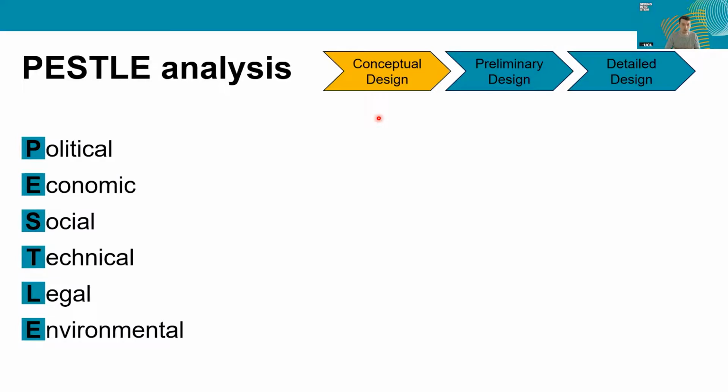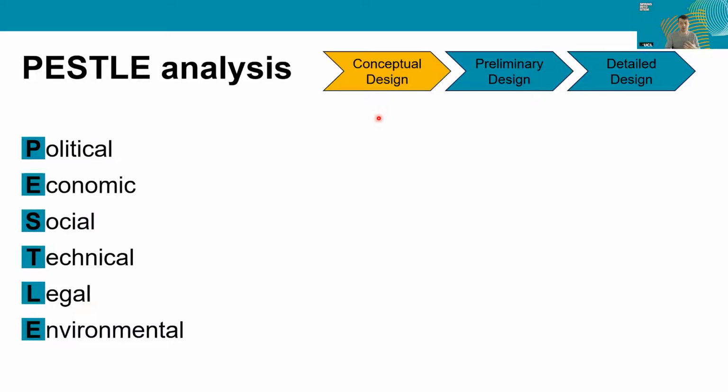So just giving some examples, political could be the industrial strategy of the government for sustainable production changing. Economic, for example, there being a falling cost of your key feedstock, your key input into your process.